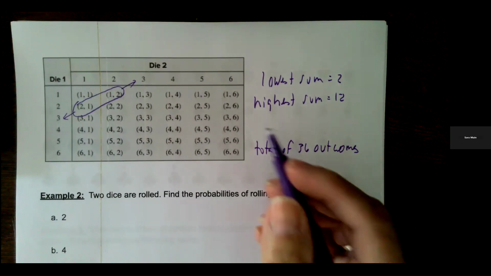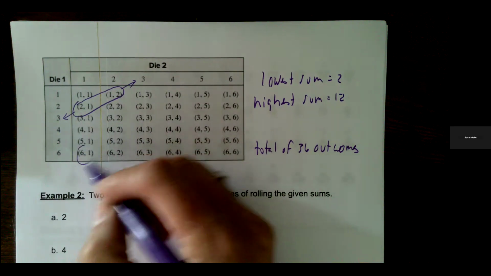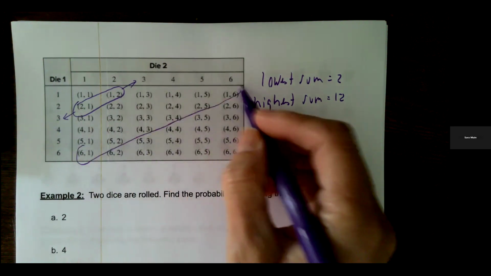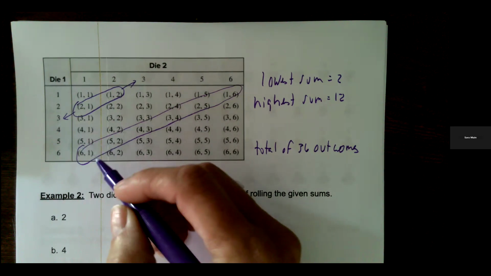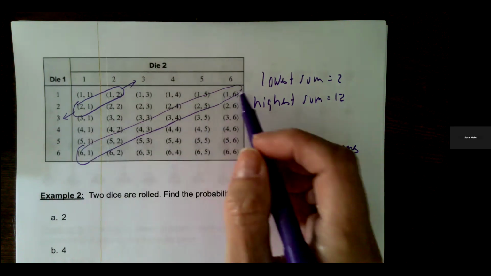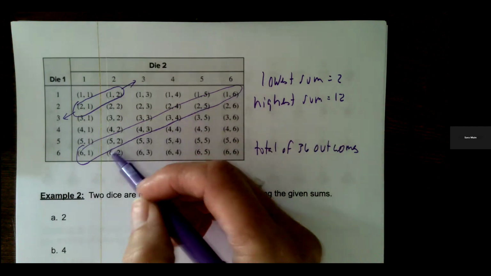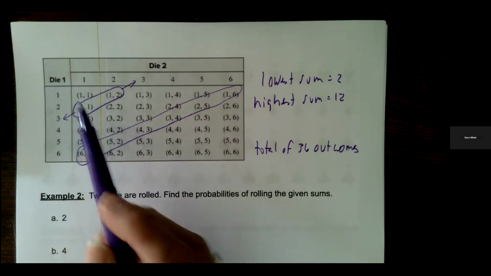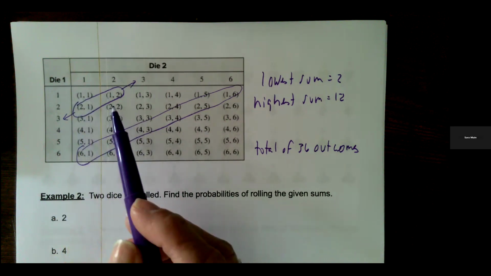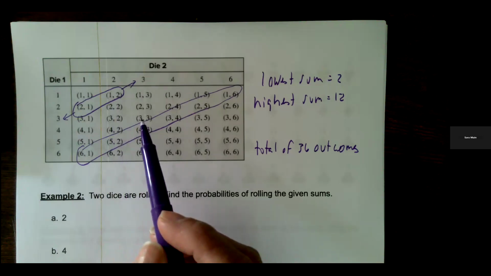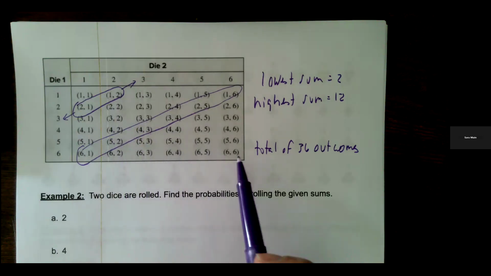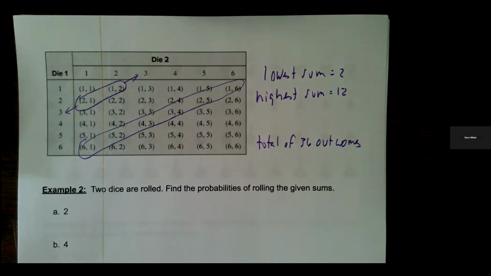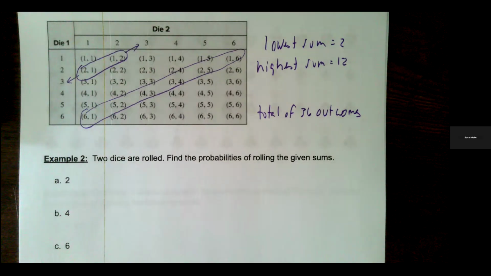Here, the one that is most likely is the sum of 7, because you can see here, it happens 6 different ways. 6 and 1, 1 and 6, 5 and 2, 2 and 5, 4 and 3, and 3 and 4. And then there's also all of these outcomes here that are doubles. So a sum of 2 is a 1 and 1, 2 and 2 is a sum of 4, 3 and 3 is a sum of 6, 4 and 4, and so forth. So let's just go ahead and answer some questions regarding this table.